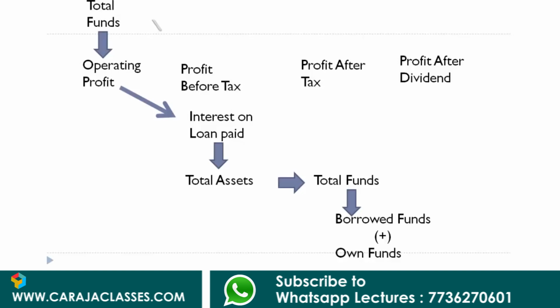But if you are not concerned about overall return on funds, but only about the return available for owners, not for all the people who had given funds, but only for the owners, then we have to look into this element, that is profit after tax. So owners' funds should be compared with profit after tax, whereas total funds should be compared with operating profit. So comparing these two would tell you the overall business efficiency, whereas comparing the owners' funds and profit after tax would tell you what is the profit that is available for owners.